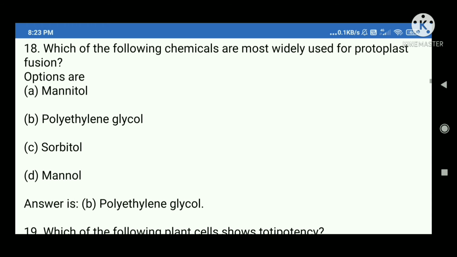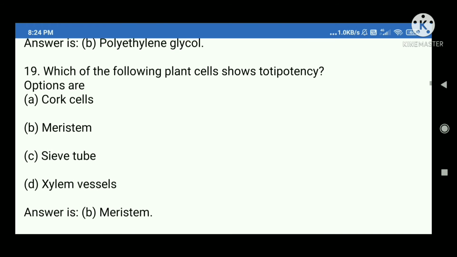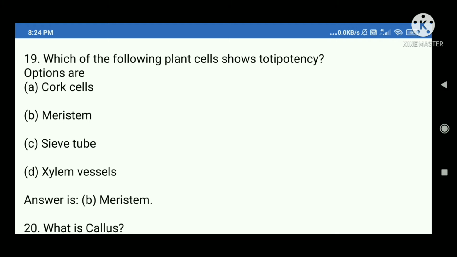18. Which of the following chemicals are most widely used for protoplast fusion? Options are A. Mannitol, B. Polyethylene glycol, C. Sorbitol, D. Mannal. Answer is B. Polyethylene glycol. 19. Which of the following plant cells shows totipotency?